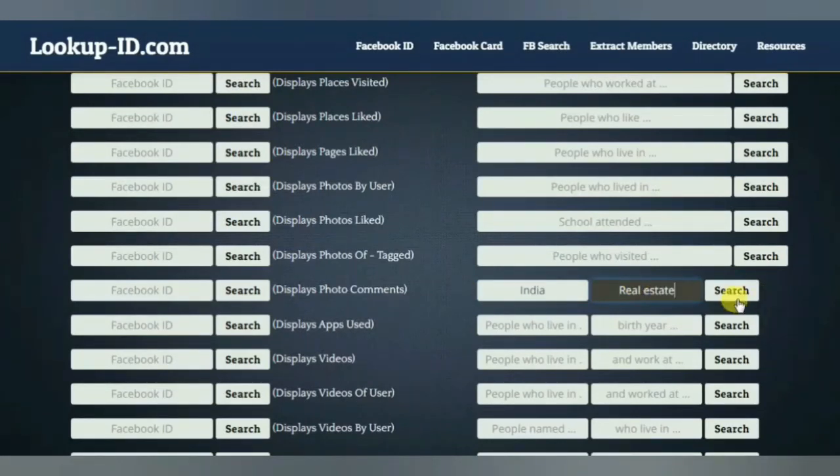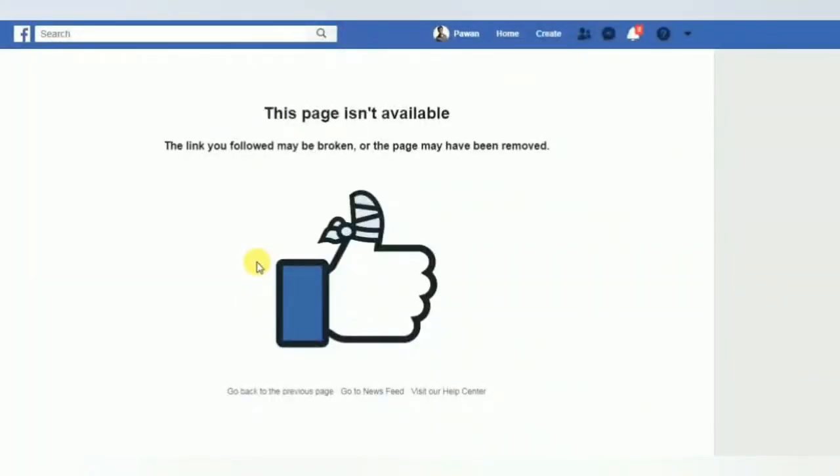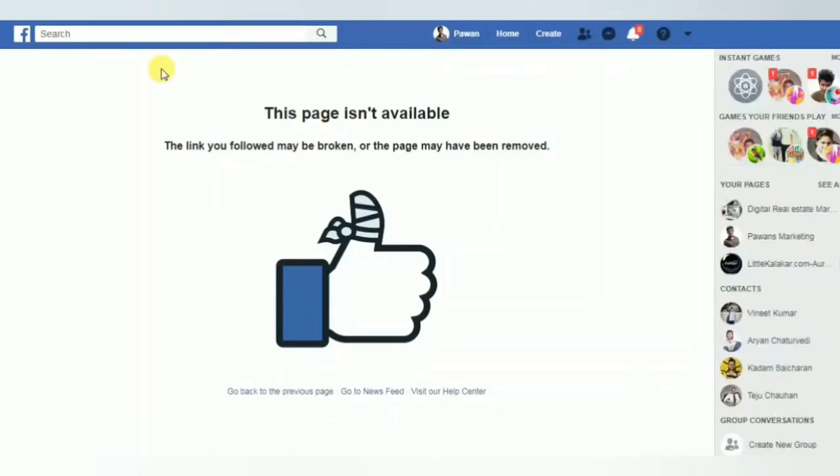Just click on search. Make sure you open your Facebook, right? Sometimes it works, sometimes it doesn't work. Another method you can use is to just go here and search real estate. Sometimes it works and sometimes it doesn't. For now it doesn't work. You need to search.